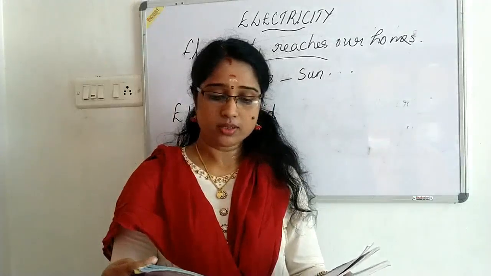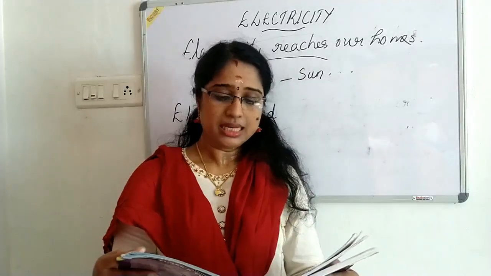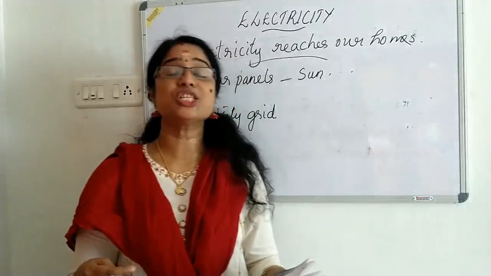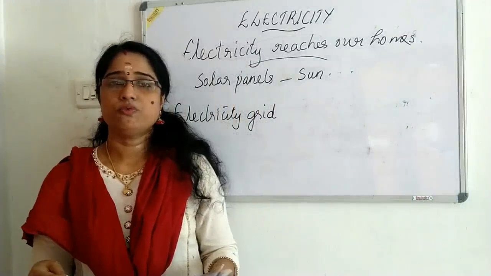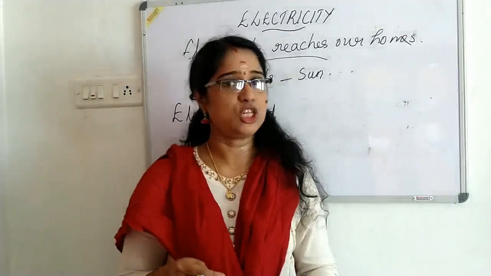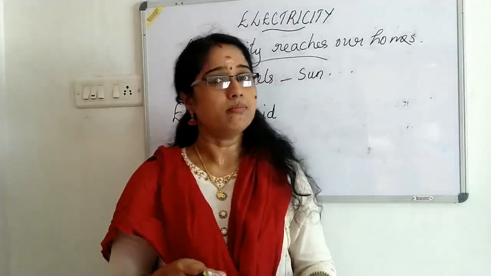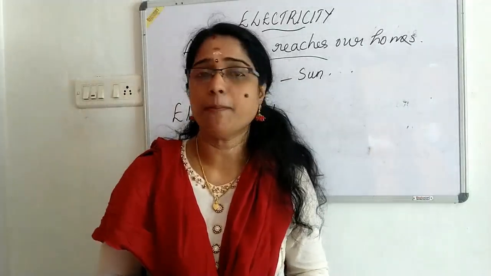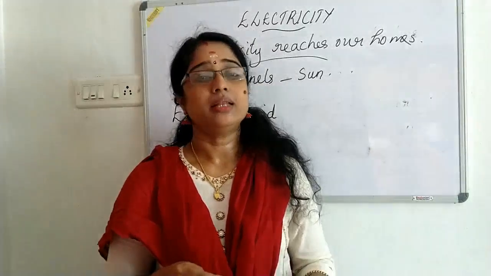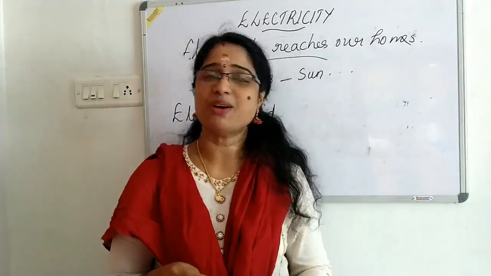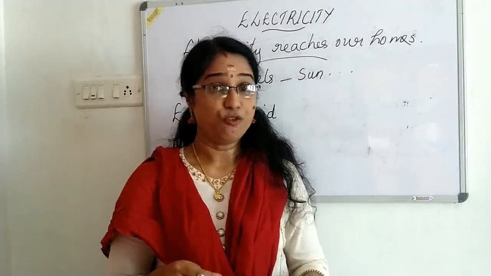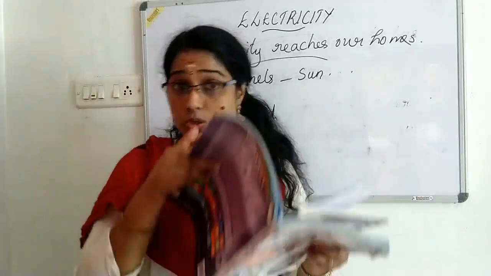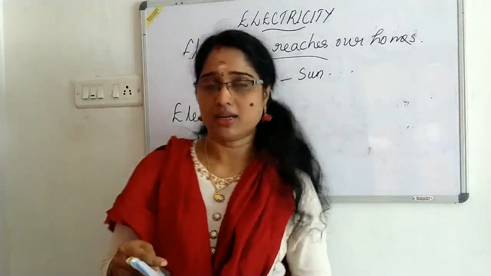Describe in your own words. So do as directed. Describe in your own words how electricity produced in a power plant reaches your home. Where is the electricity produced? It is produced in power plants by operating the machines known as turbines. How does this turbine work? By using coal, the power of water and nuclear energy. And especially solar panels also convert solar energy into electricity.